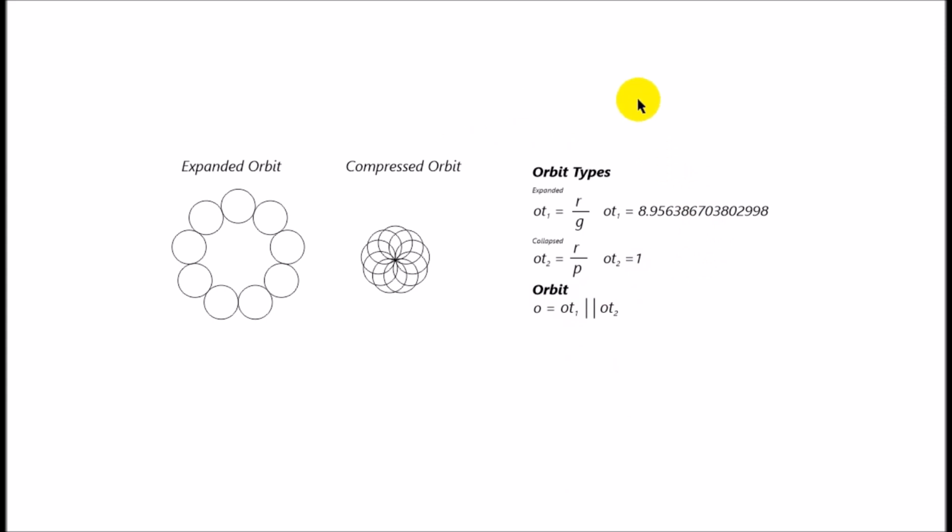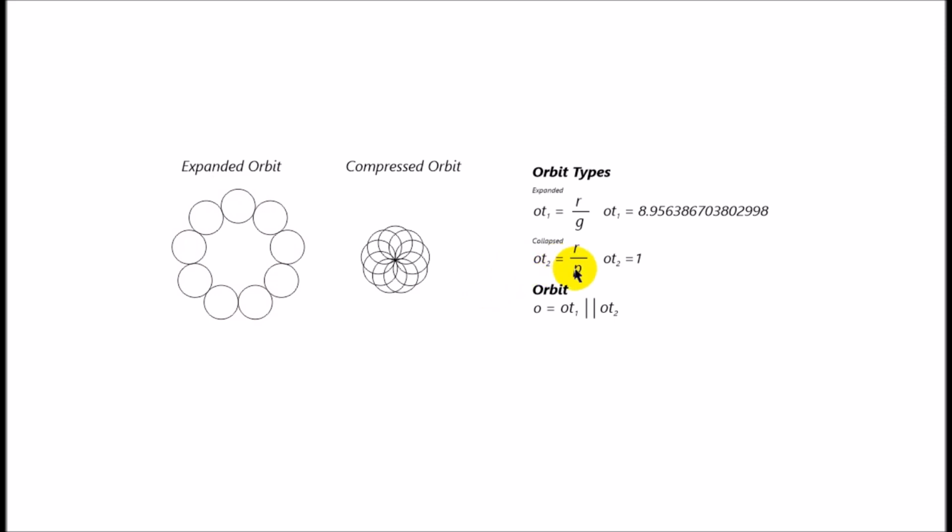And then we get into these orbit types. I call them orbit types because initially I had planned on just having the expanded orbit type. The compressed orbit type kind of just fell out, just like pi. So I found that if I divide the radius by the gap flux subtracted from pi, I get my expanded orbit perfectly.